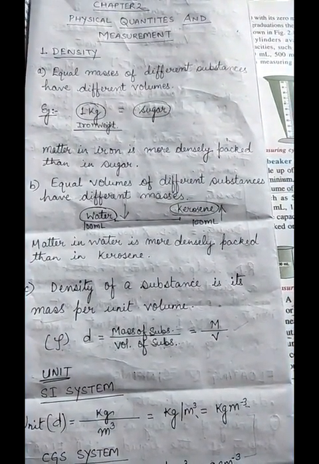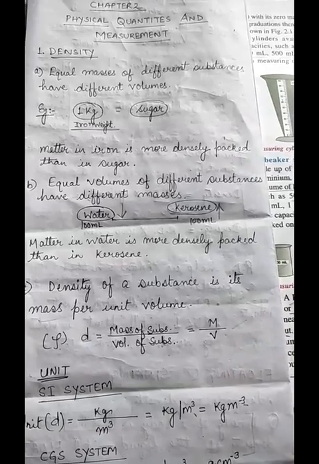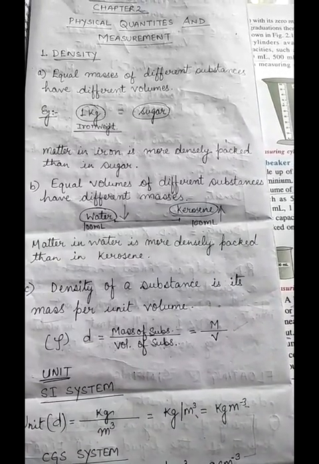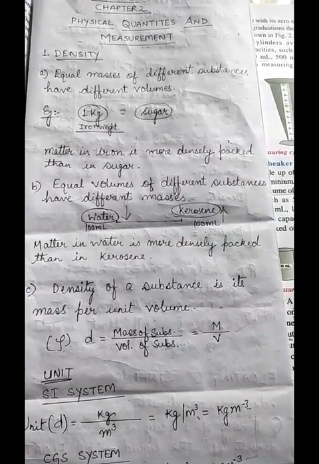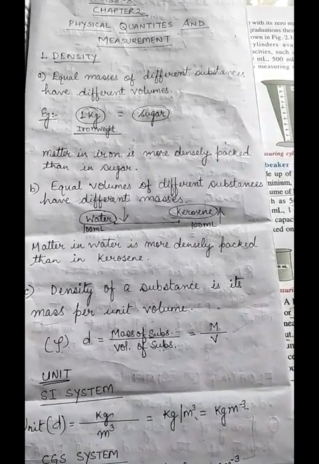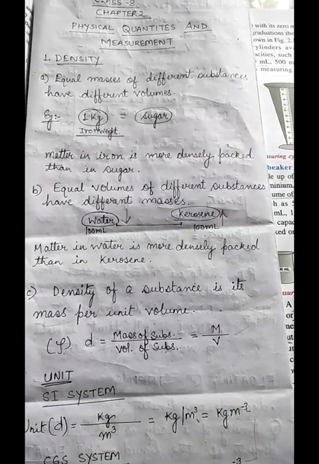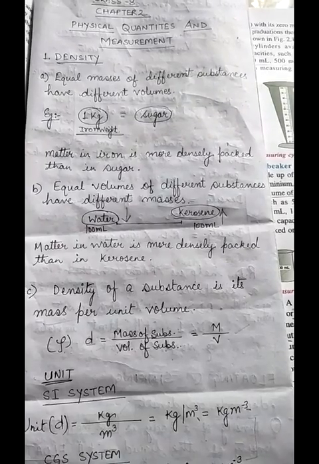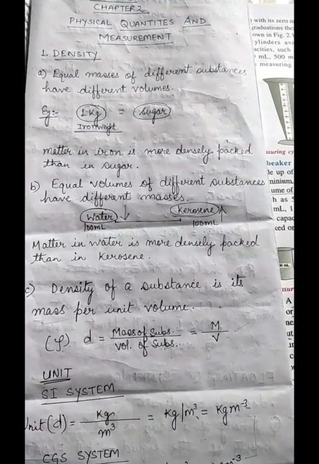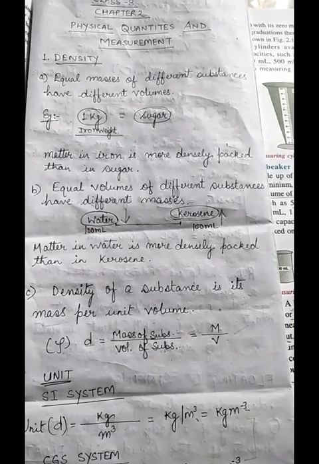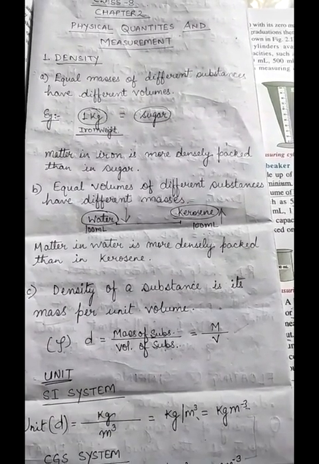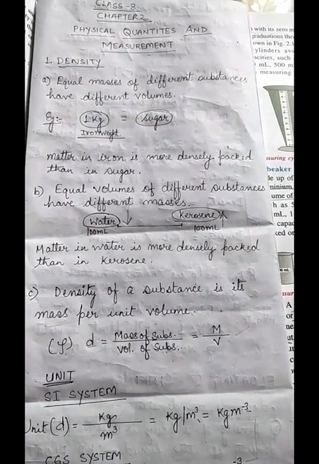Why is it so? Because despite having the same volume, water has more mass than kerosene. So we can say that more matter of water is packed per unit volume than that of kerosene. So matter in water is more densely packed than in kerosene.